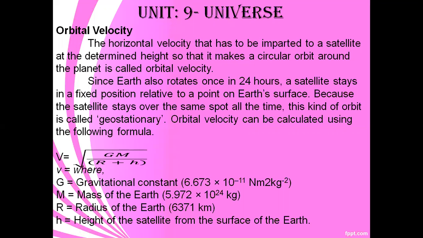So in this class we will discuss orbital velocity. The horizontal velocity that has to be imparted to a satellite at the determined height so that it makes a circular orbit around the planet is called orbital velocity.